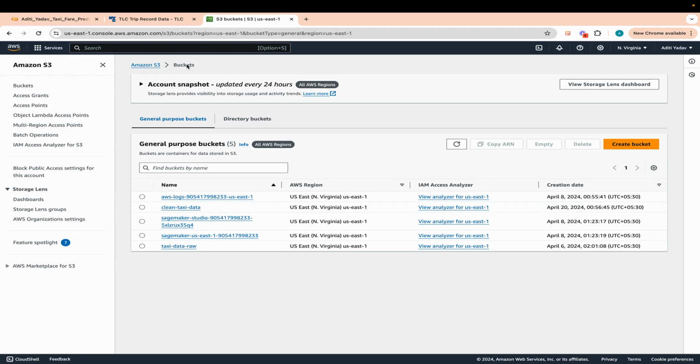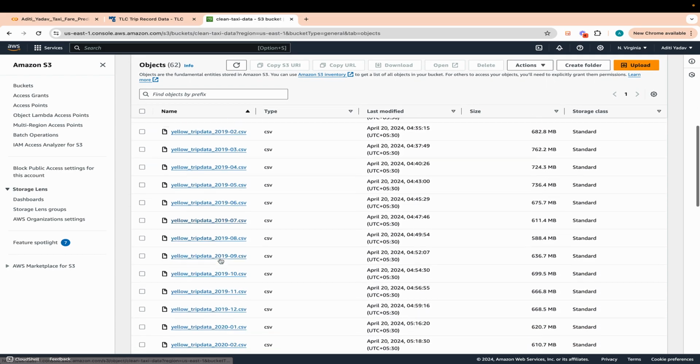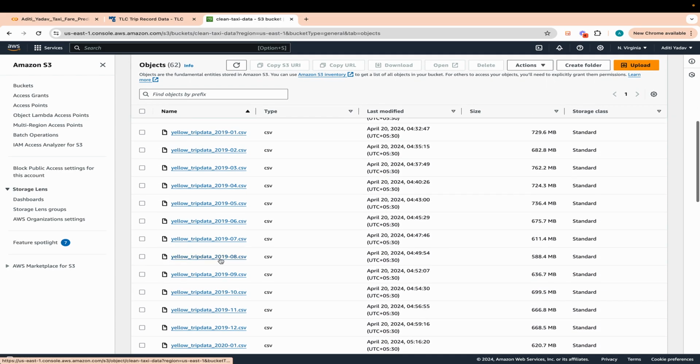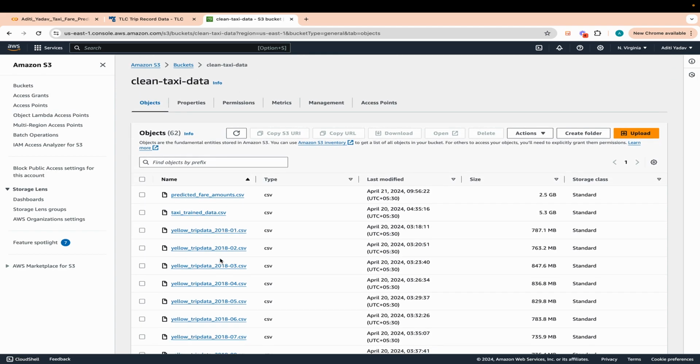Yeah, so we have the raw data dumped into the S3 bucket using, of course, the AWS S3 client, and then this is how the clean data looks like here. So everything is in CSV format and the data is clean. So this is our second S3 bucket, once we have the initial clean data back in the S3 bucket in the CSV format.